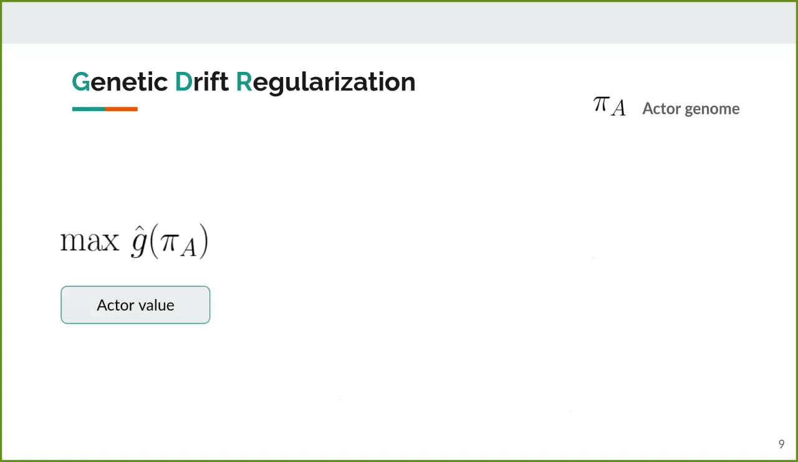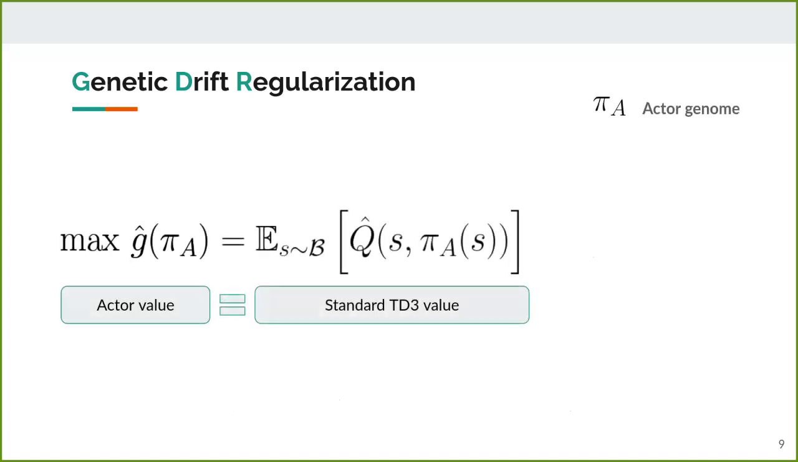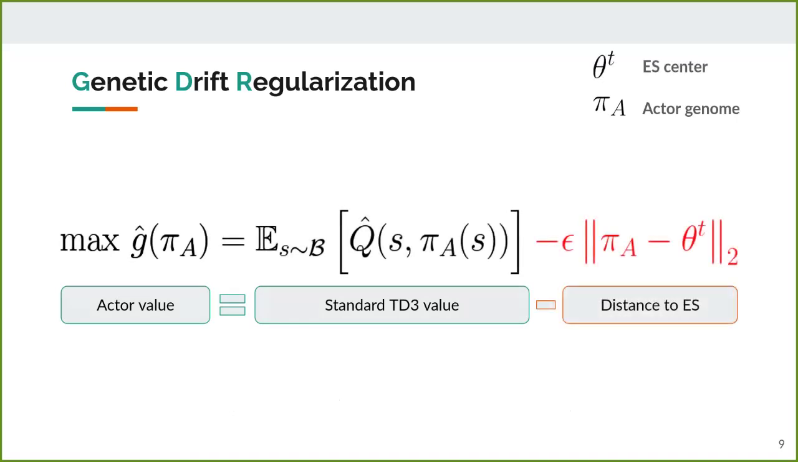To fix this issue in the injection process, we propose a simple method called Genetic Drift Regularization, or GDR. When training the actor in TD3, we take the standard loss based on the evaluation of the actor by the critic, and then we add a regularization term based on the genetic distance. In other words, we constrain the optimization to keep the actor genetically close to the ES.